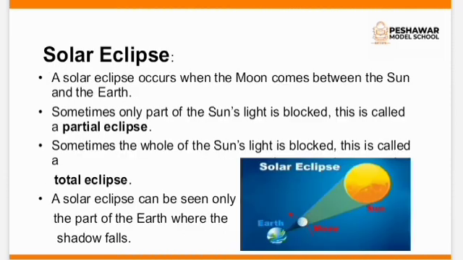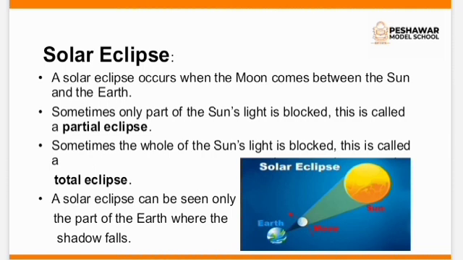Solar eclipse. A solar eclipse occurs when the moon comes between the sun and the earth. You can underline that a solar eclipse occurs when the moon, remember this, comes between the sun and the earth. Sometimes only part of the sun's light is blocked. This is called a partial eclipse. Partial means little.